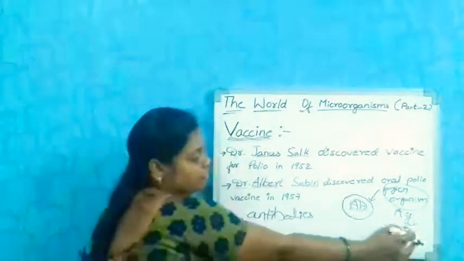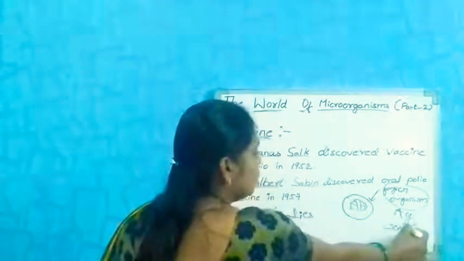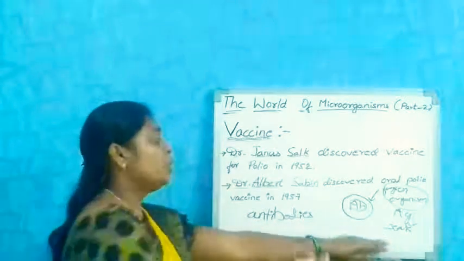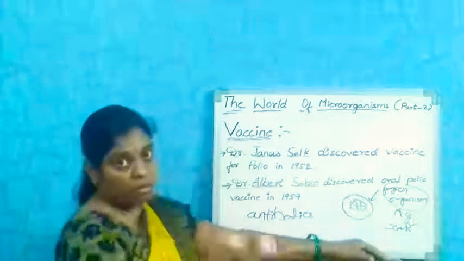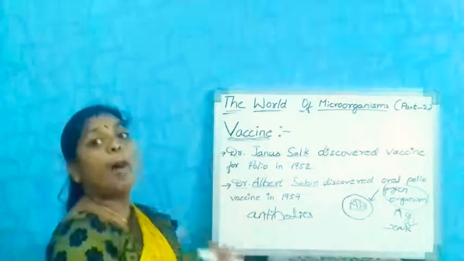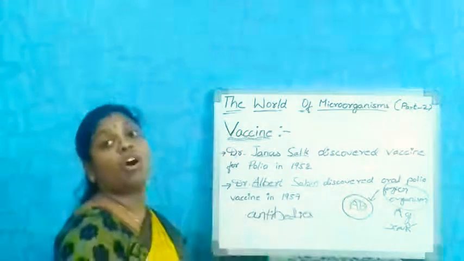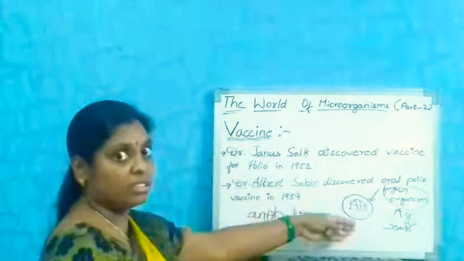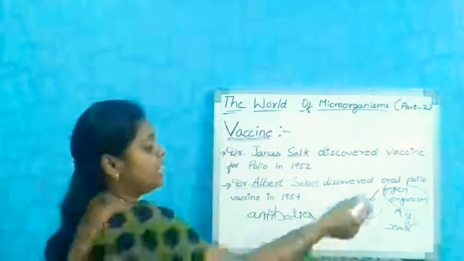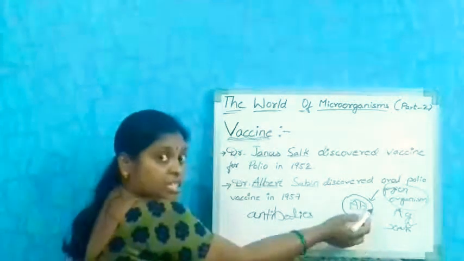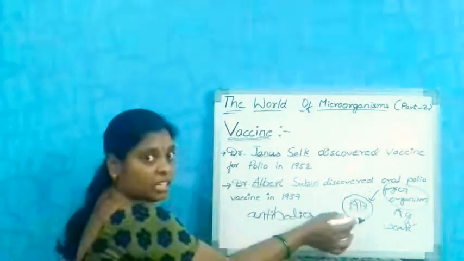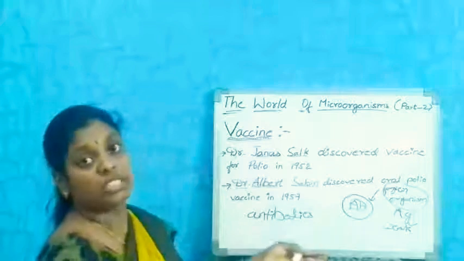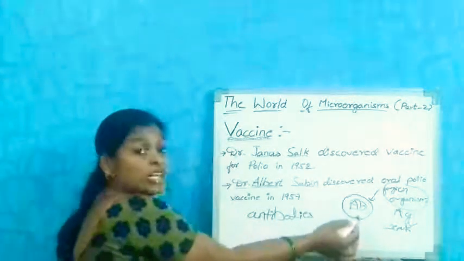These weak microorganisms have the ability to fight with the body, but they won't harm it like the normal microorganism. They will not damage the host organism. When this weak microorganism enters, it is weak and we are strong, so it may not cause harm to us. Then our body is ready to produce these antibodies.